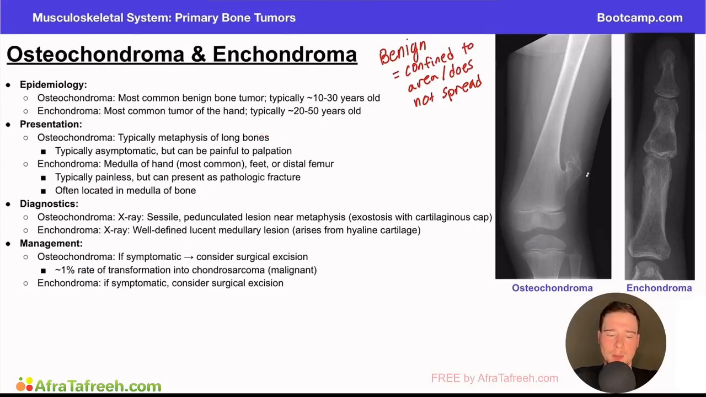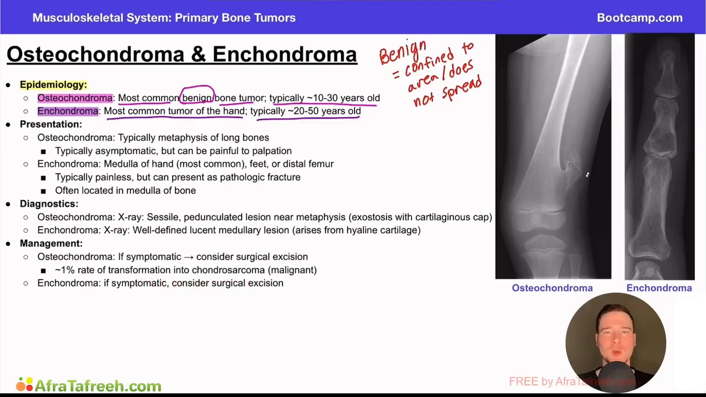So when we think about the epidemiology here, we have our osteochondroma, which is the most common benign bone tumor, and we talked about what benign means, and typically in a younger patient population, usually in that 10 to 30 age range. Contrast this with the enchondroma, which is the most common tumor of the hand. This is also typically in a younger patient population, although you'll notice that it's not quite as young. We typically said 10 to 30, and this is more that 20 to 50 range.